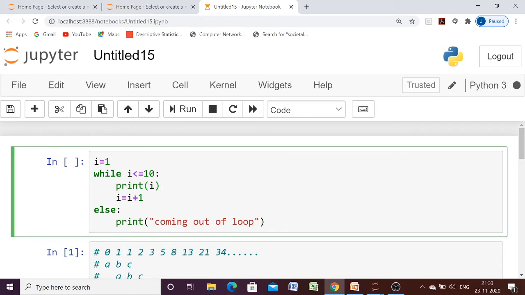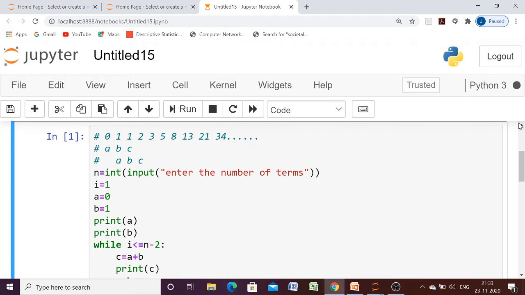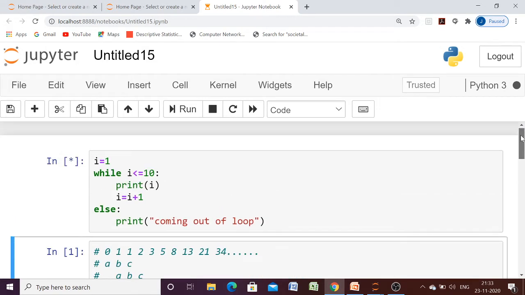This else part will execute only when this while loop is terminated normally. So when we execute this one, it will print from 1 to 10 and it will also print "coming out of loop". Let us execute this one. It will give you 1 to 10 and also "coming out of the loop". Let's wait for the execution. It is taking some time.